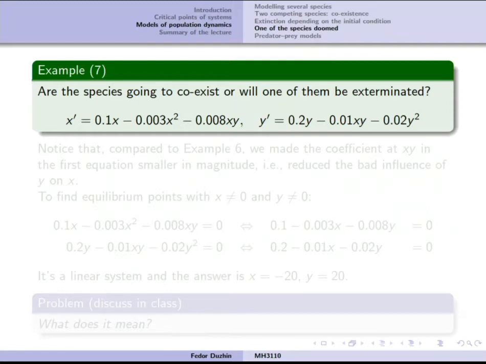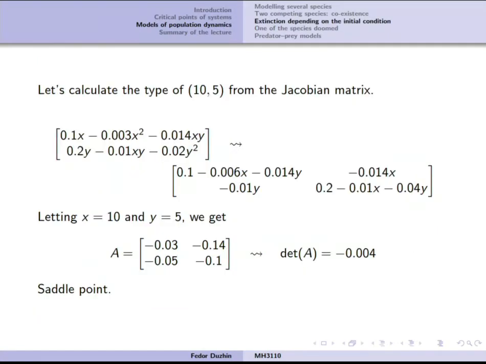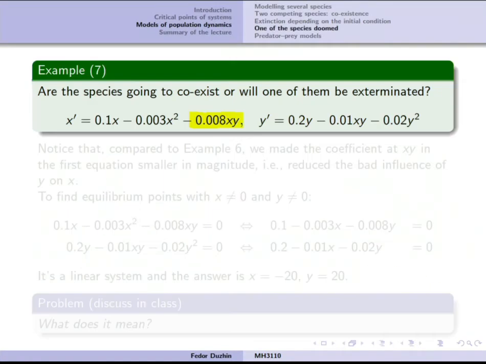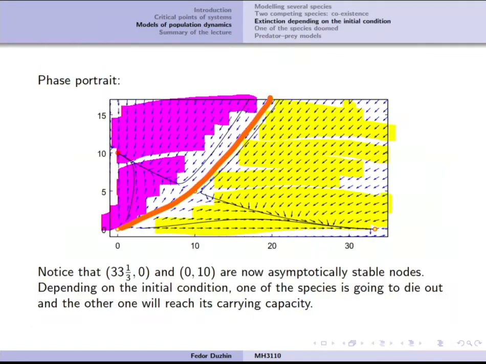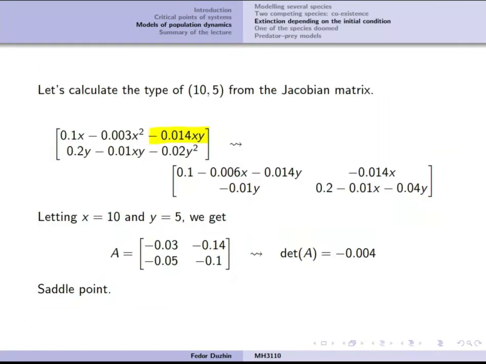And note the following coefficients: the coefficient at xy in the first equation, as compared to the same coefficient in the previous example, became smaller, but the coefficient at xy in the second equation is exactly the same.